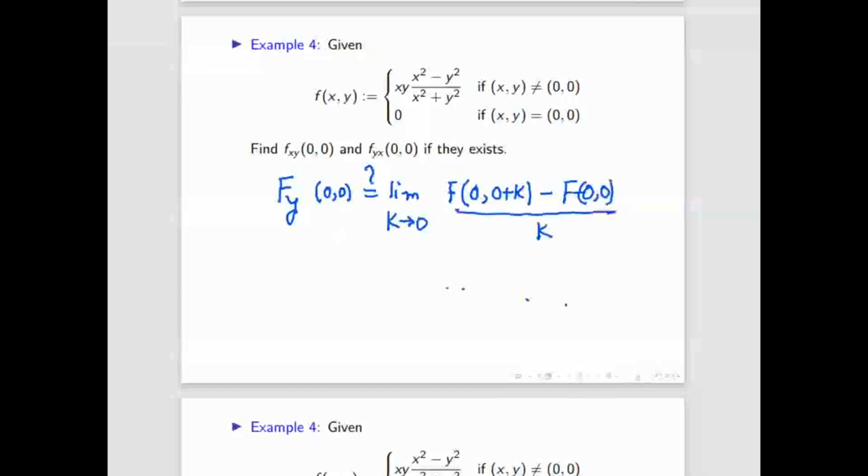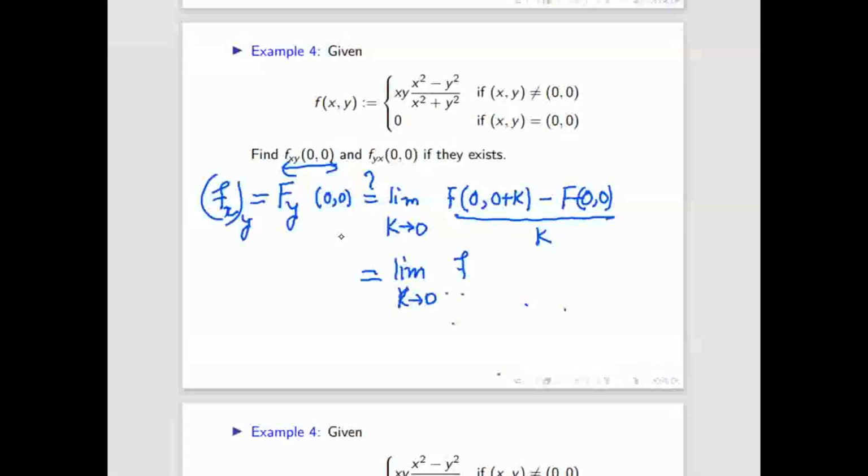And now this capital F, if it is small fx, then that is nothing but f of x comma y. So now I'll replace capital F by small f. Limit k tends to 0, small fx of 0 comma k minus fx of 0 comma 0, divided by k, for this function.